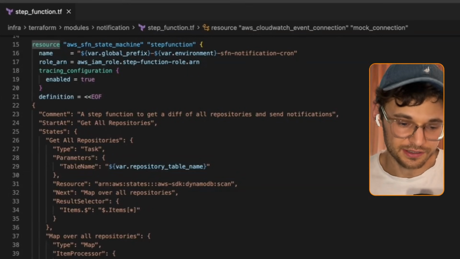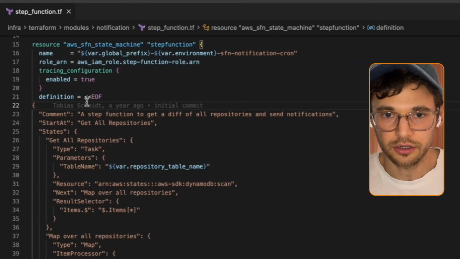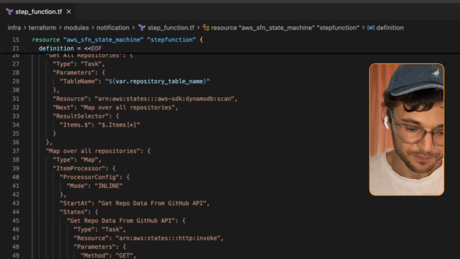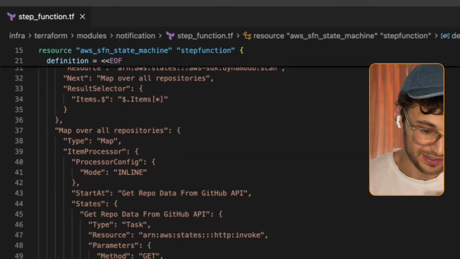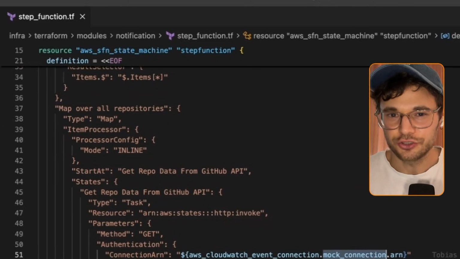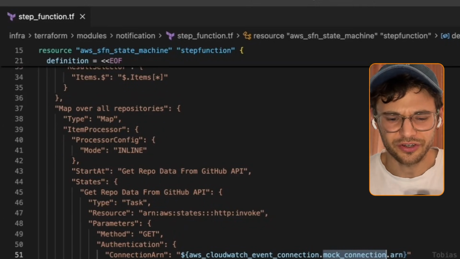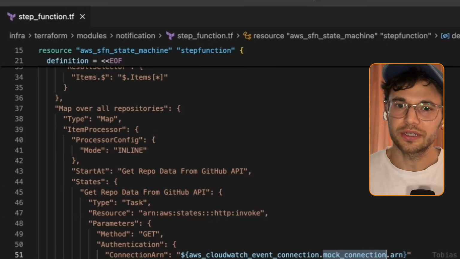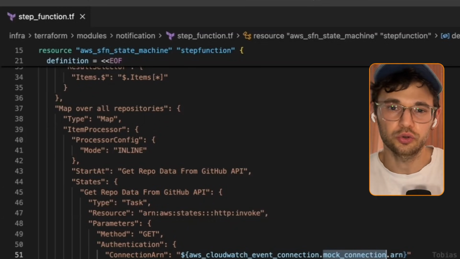But as you can see, this is Terraform. And the code, the so-called ASL code, is not really nice to look at. And also with all of those weird replacements where we need some ARNs and some stuff like that, it's not really the easiest way to look at. If you're a new developer, for example, and you've never worked with Step Functions, it can be quite a hassle to work with that.